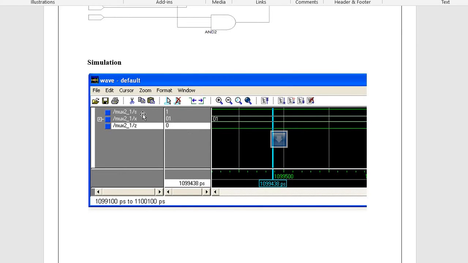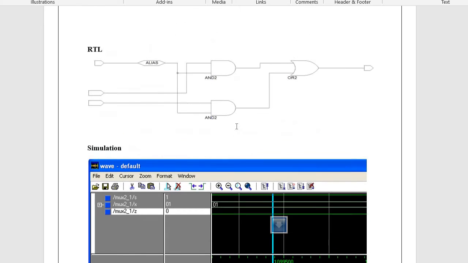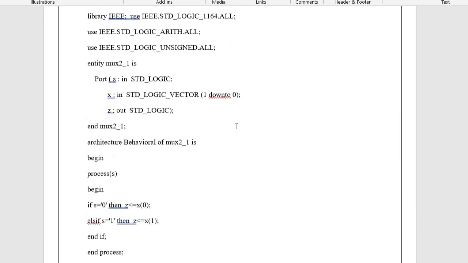For example, I have set the select line to 1, and my input, I have given here X as 0 1. That means my X of 0 is 1 and X of 1 is 0, and therefore if you see the output Z, it is coming 0. So understood? This is the simple 2 is to 1 mux.